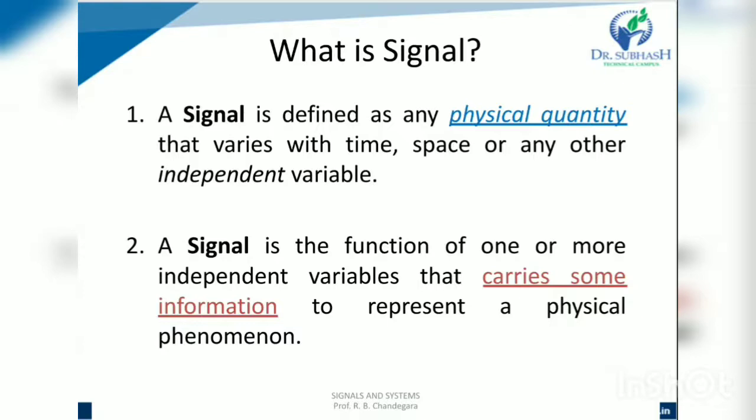So, in any sensor, if we consider a temperature sensor, that sensor does not sense the temperature directly, it generates current or voltage waveforms, or we can say current and voltage signals. After processing this signal by a signal system, we can get the actual temperature value.